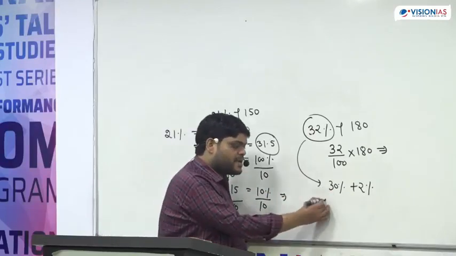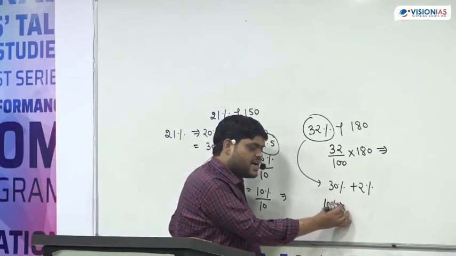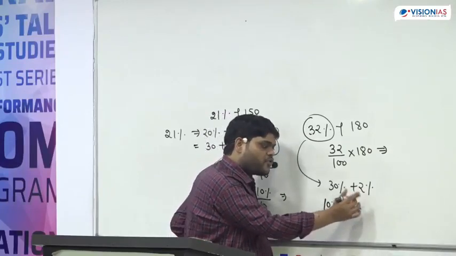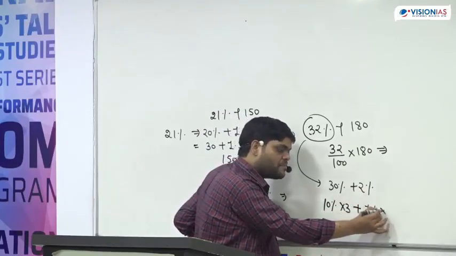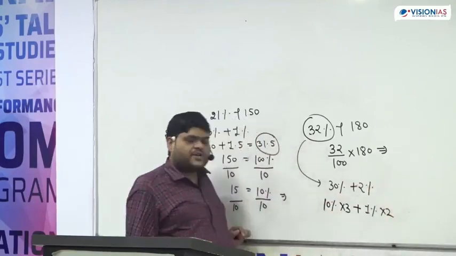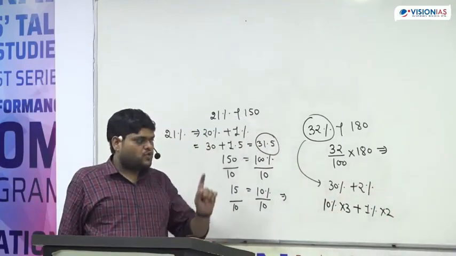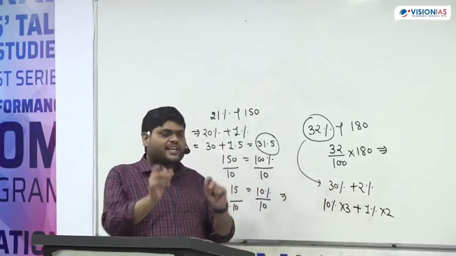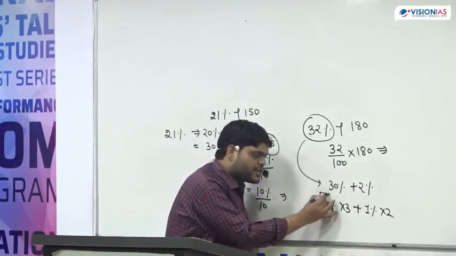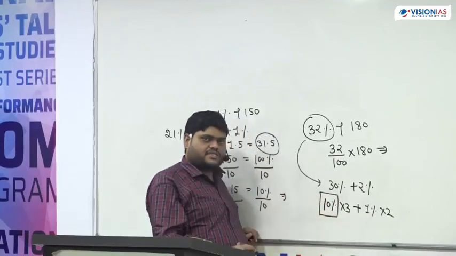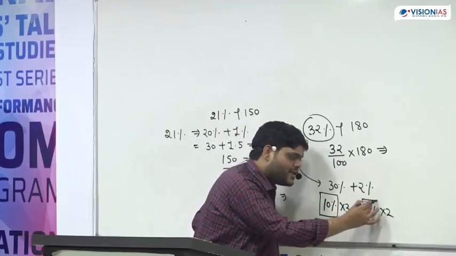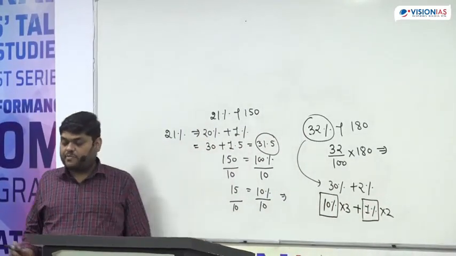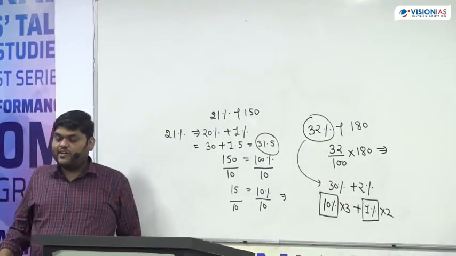We can simply find 30% if we multiply 10% by 3, and for 2% we multiply 1% by 2. So understand, to find out 32% what do we require? We actually require the value of 10% and the value of 1%.